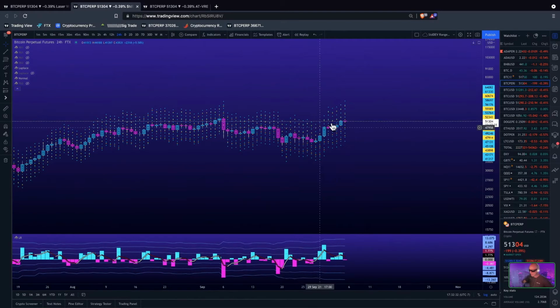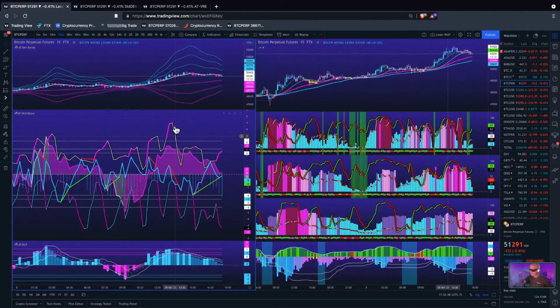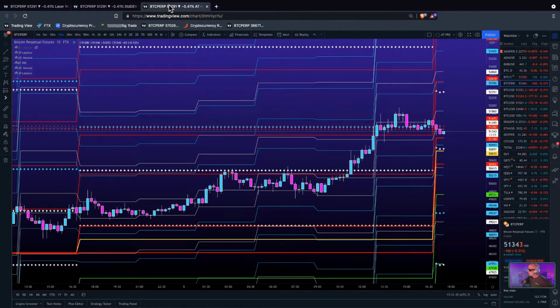So what just happened? We got some bear divergence, right? You got a higher high on price action. You got a lower high on the return candles. That is bear divergence. So that's why, seeing that, I'm looking for a little bit of a pullback here. Right now on the 15-minute, this divergence could actually run price action up. It's more likely to go up if that bull div does play out on the 15-minute, to go up maybe to 51.8, 51.9 area and reject from the top side of the 68.3 of the Laplace distribution on this current 4-hour candle.